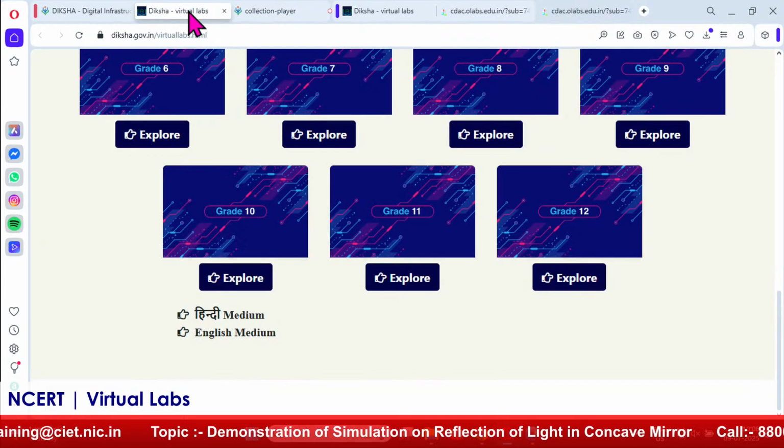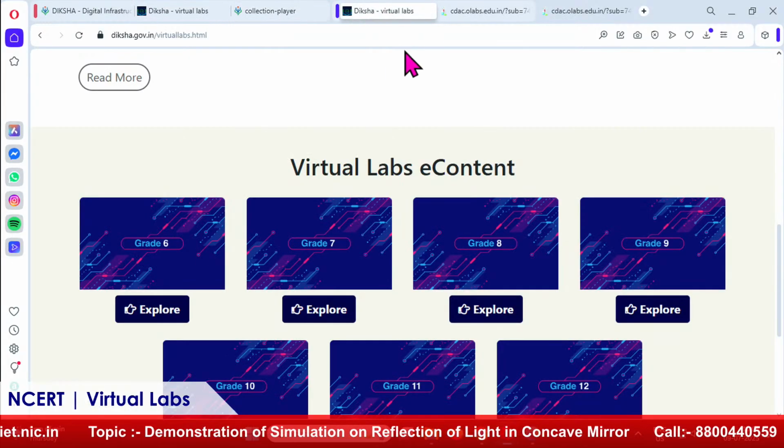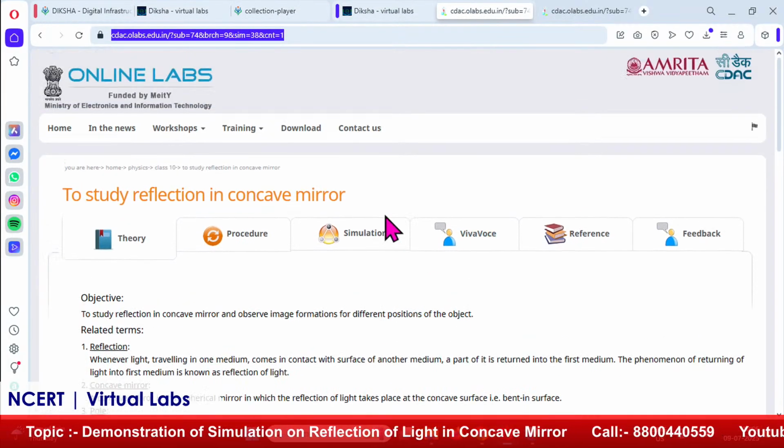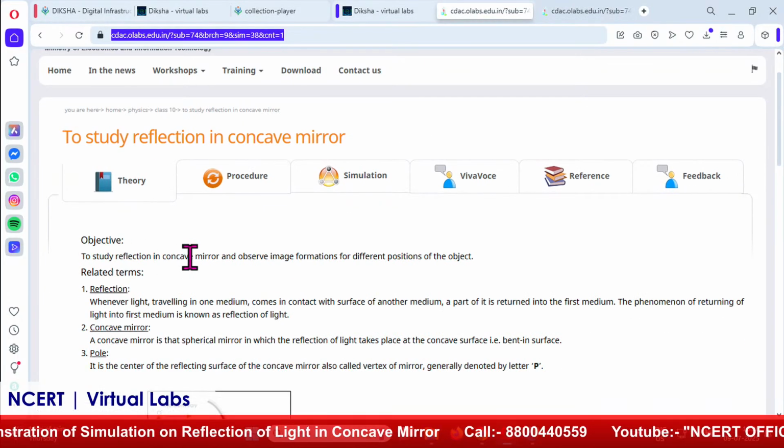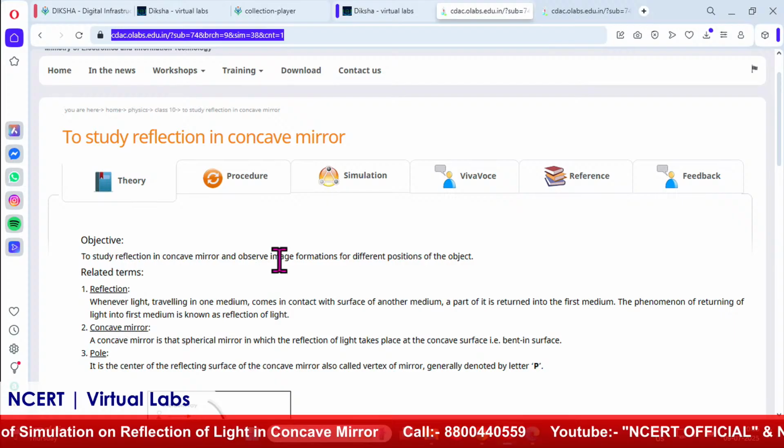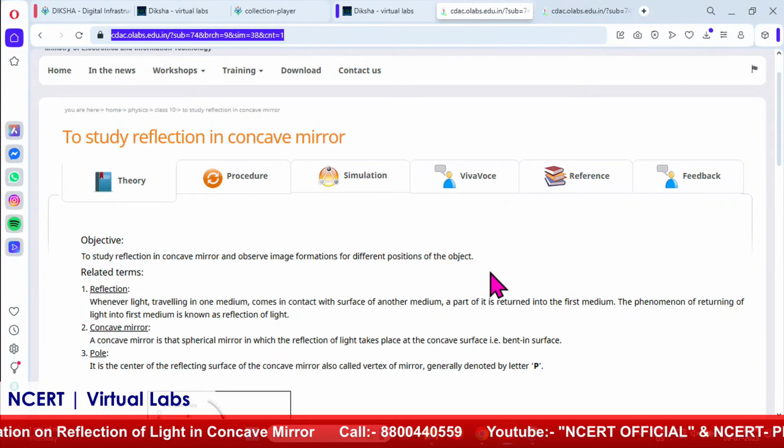So, simply I just open it. I have already opened it. So, I just share that thing. This is the 35th experiment, which is to study the reflection in concave mirror and observe image formation for different position of the object.